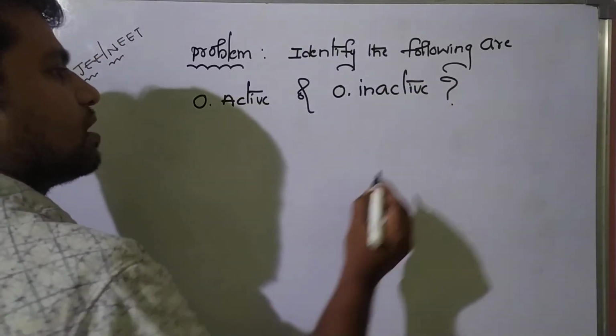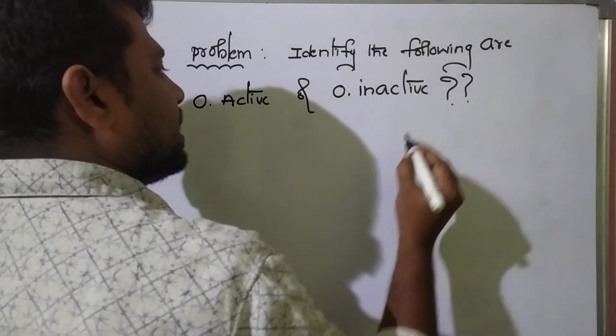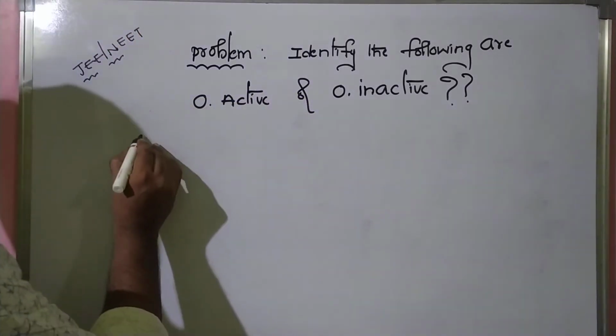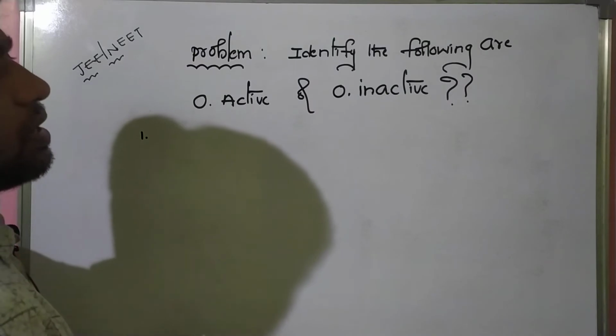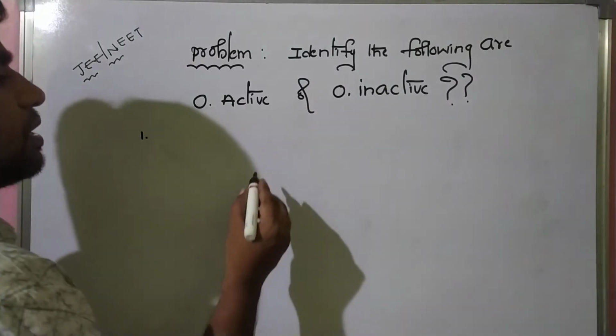So this is a very big question. Now I will give two questions, and you will give me the answer. Okay. See students.